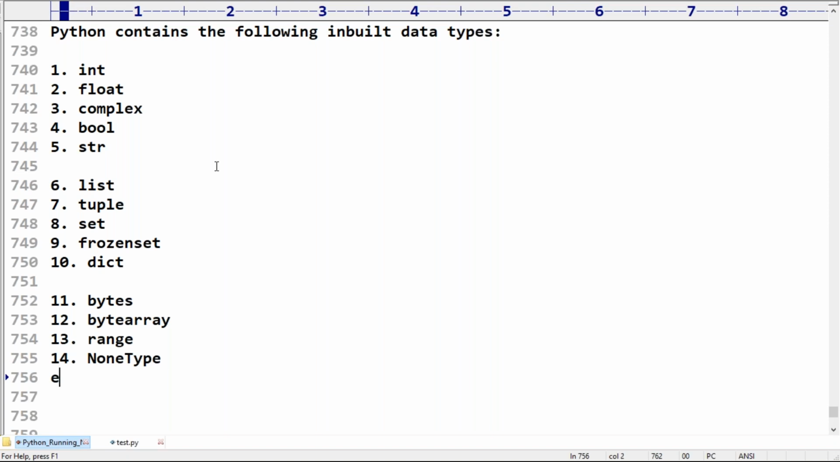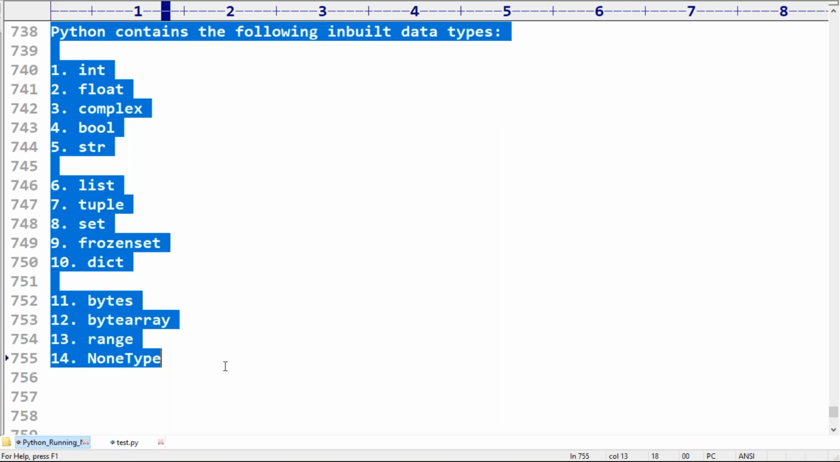Can you please spell out all these? How many are available? 14 data types are there. We require to talk about all these things in detail. Any doubt?